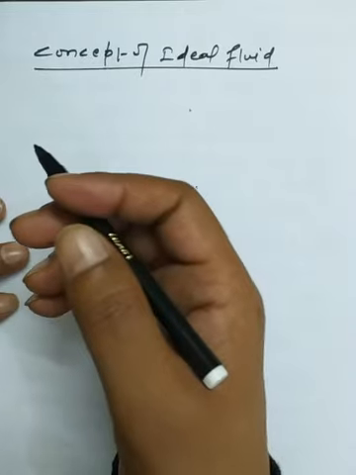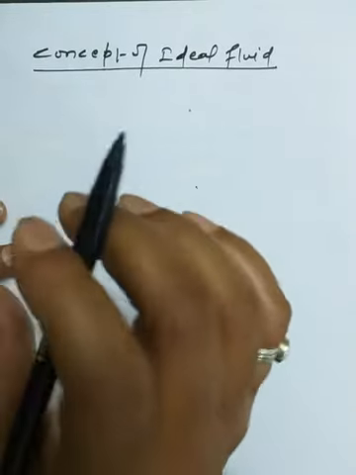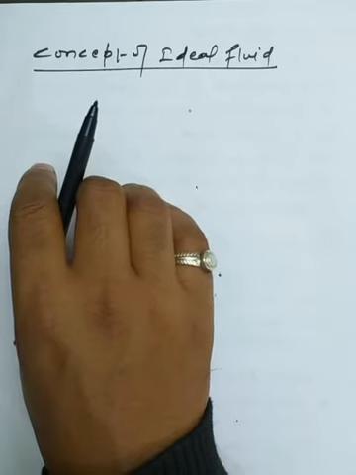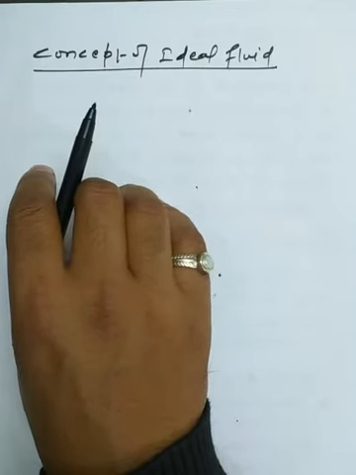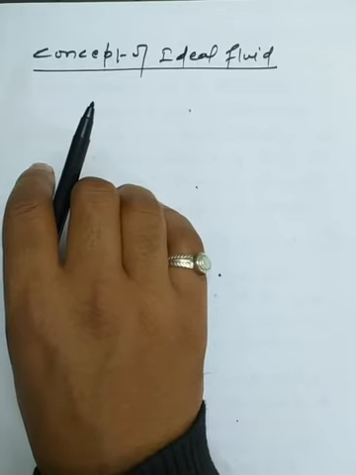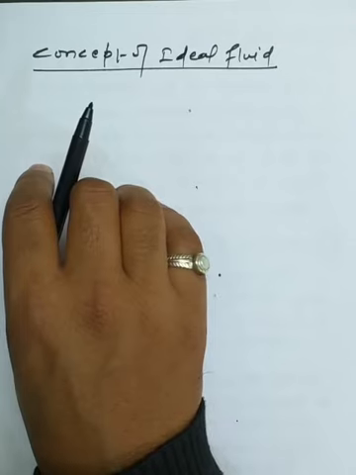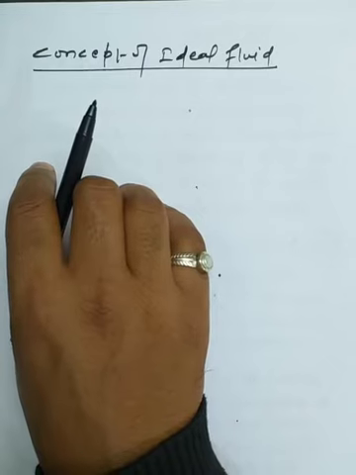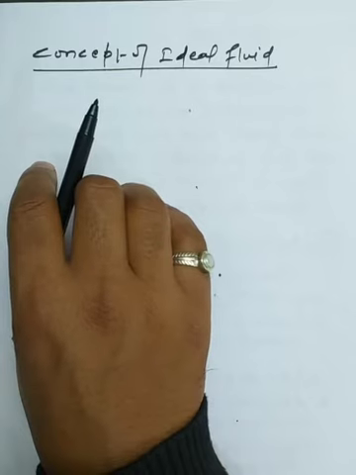All the time we assume the fluid is ideal, because the motion of a fluid is very complicated. So the ideal fluid should have the following properties. Now, what are they?